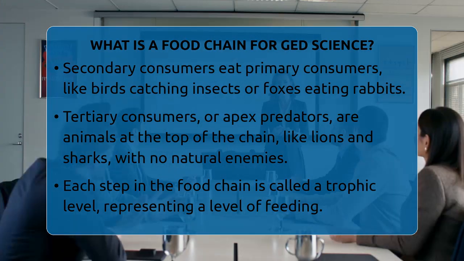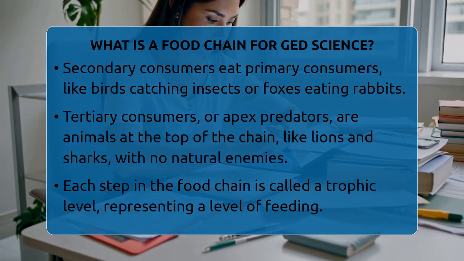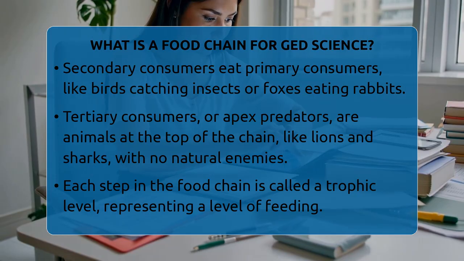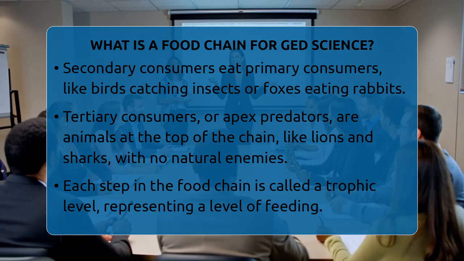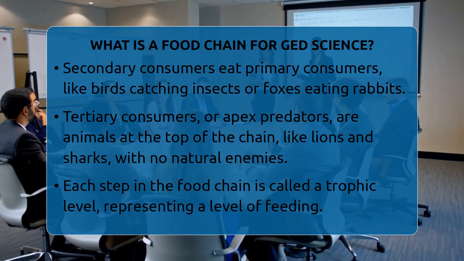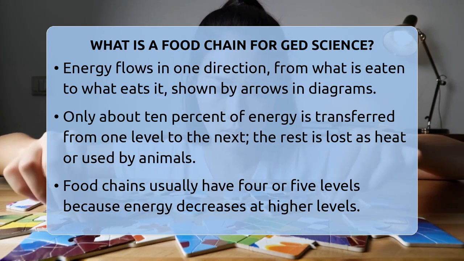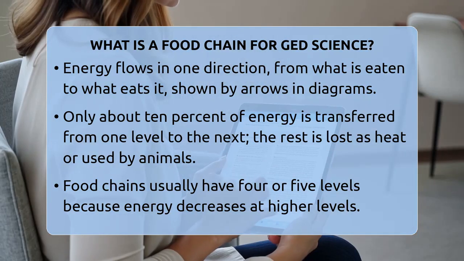At the top of the food chain are tertiary consumers, also called apex predators. These animals hunt other predators and have no natural enemies. Examples include lions, sharks, and hawks. They get their energy from eating secondary consumers. Each step in the chain is called a trophic level, which just means a level of feeding.